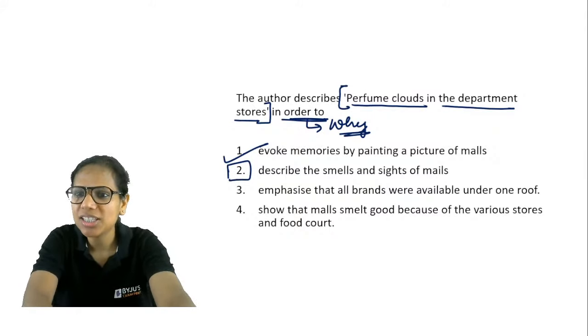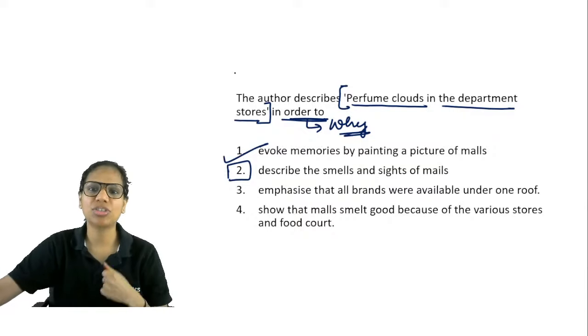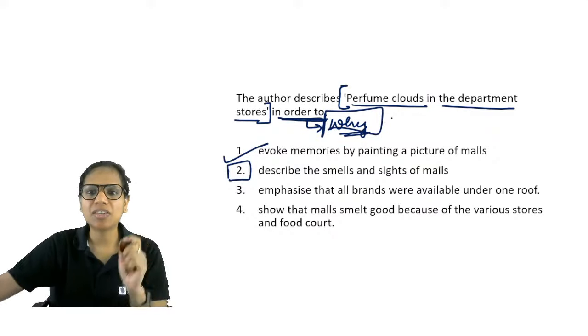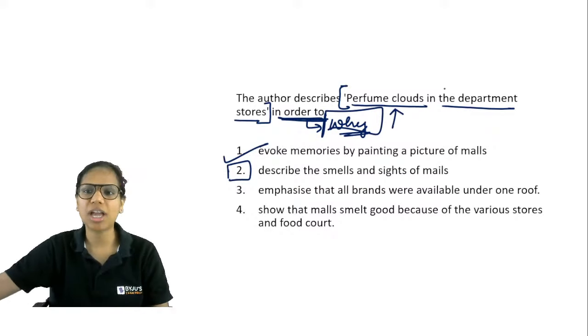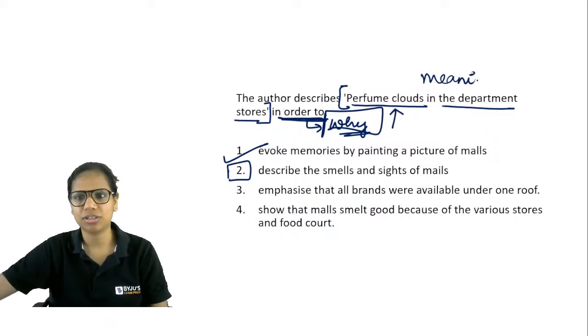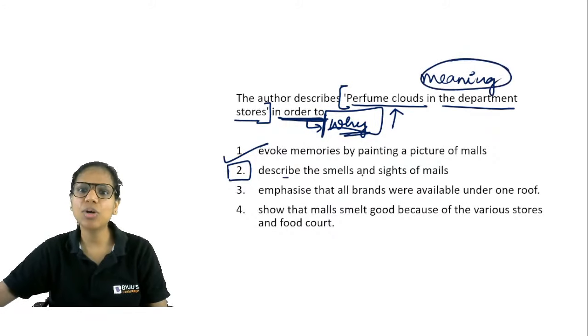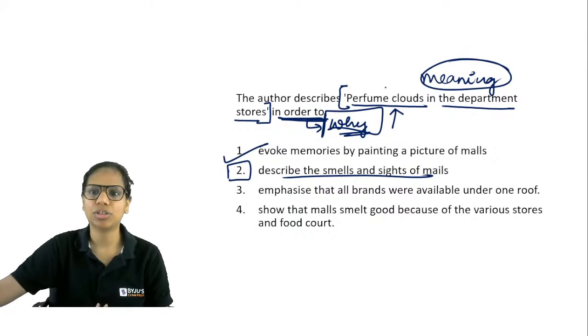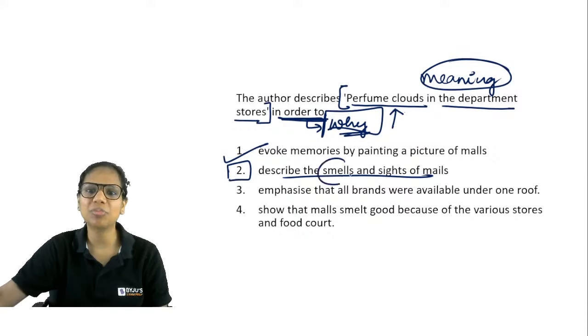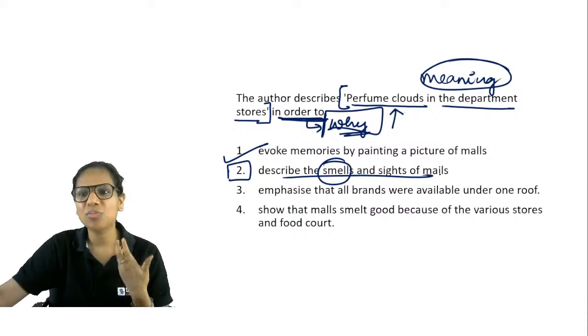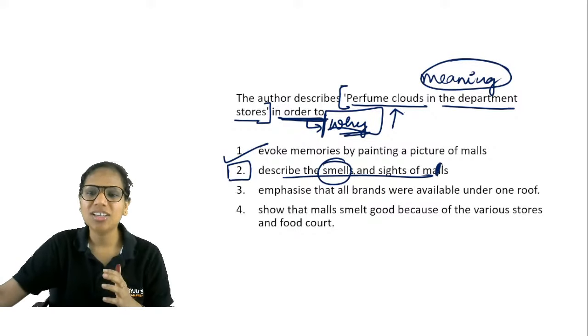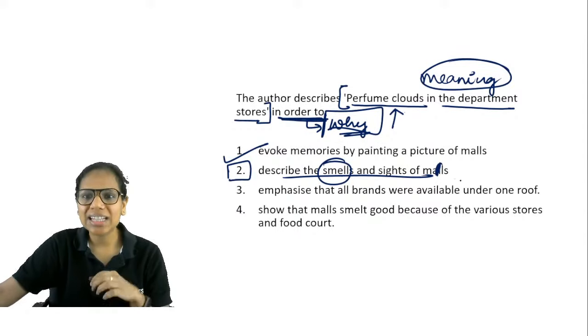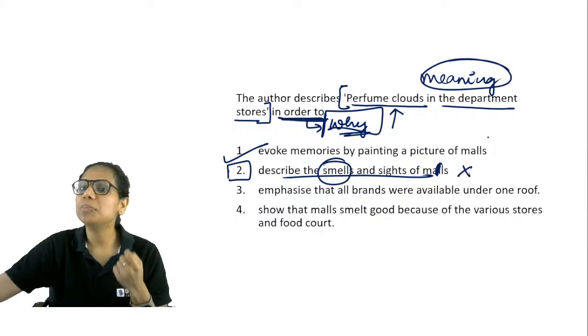So this is what I mean by reading the questions carefully. When I say "in order to," that means I'm asking a question on why it has been mentioned. I'm not asking you the meaning of it. So if you mark two as the answer, you are just giving me the meaning of it, that by perfume clouds, I mean the smells of the malls. Typo, smells of malls. So that's the meaning of it. It's not the purpose of it.